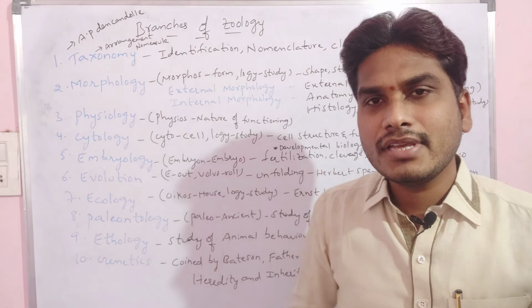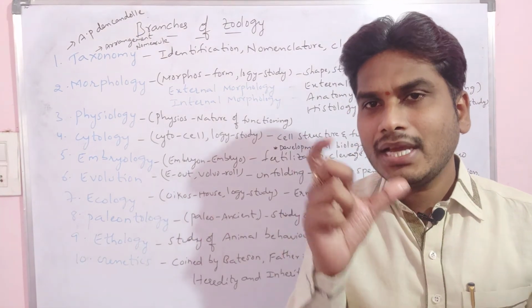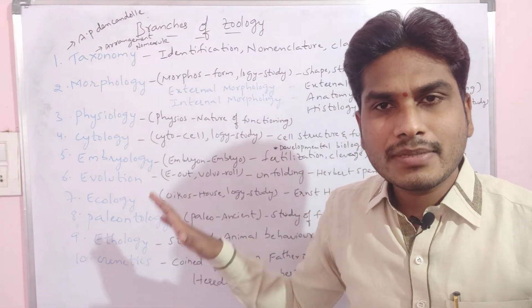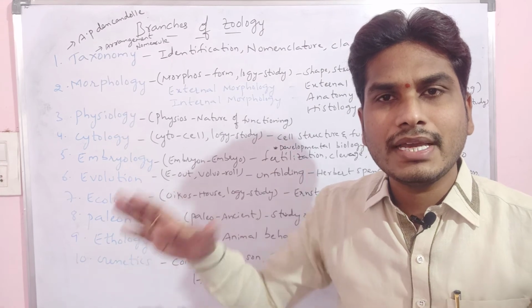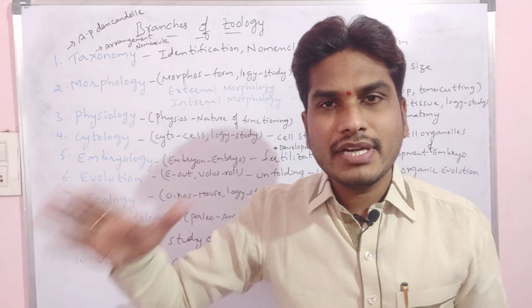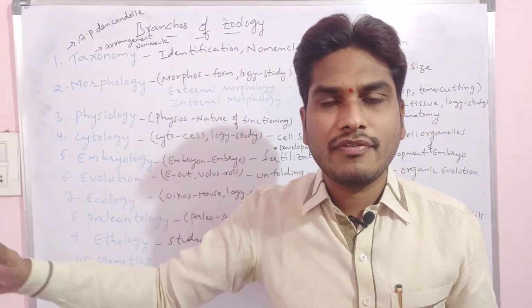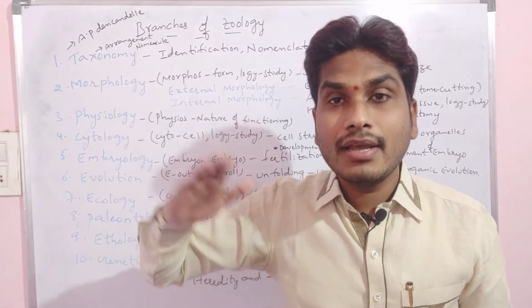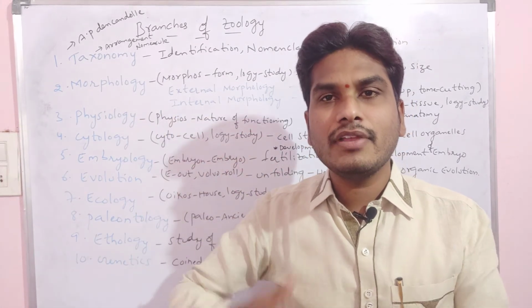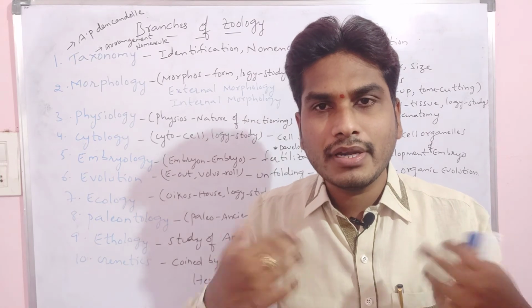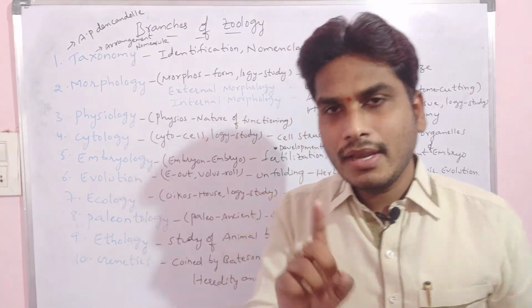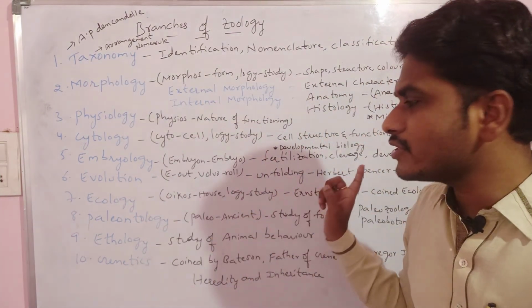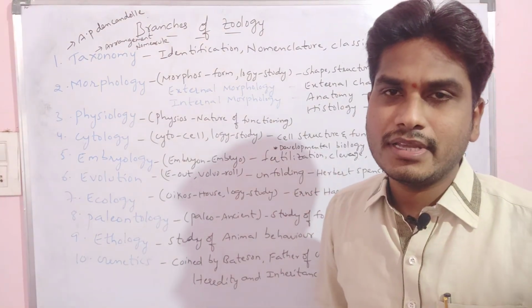Then evolution. Simply, the meaning of evolution is unfolding. Evolution is a branch of zoology which always deals with the study of the formation of life, the study of the events that led to the formation of life, and the study of the variations that led to the formation of life. After the formation of life, what variations we got, that also we are studying in evolution. The name organic evolution was coined by Herbert Spencer.